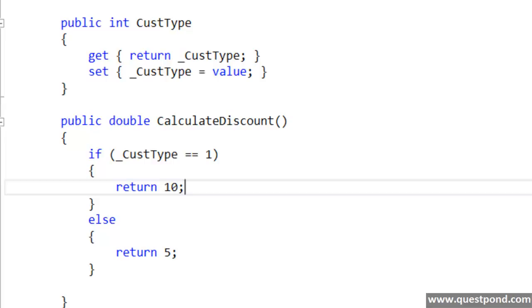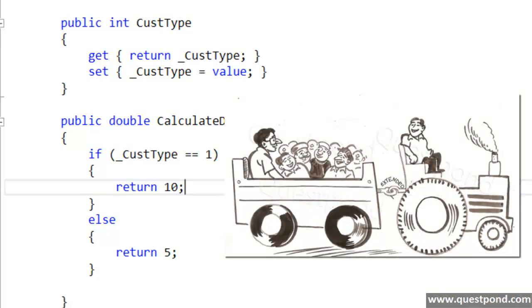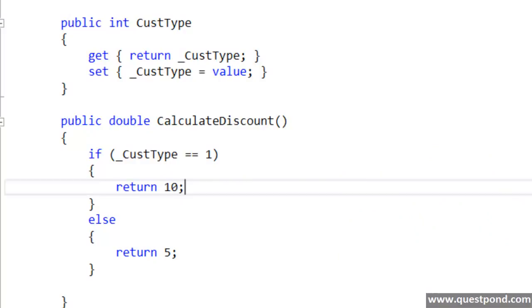So how about changing our thought process? How about, rather than modifying the customer class, we go for extension? Every time a new customer type needs to be added, we just go ahead and create a new class. So the current code will remain untouched. That means whoever the existing clients consuming this customer class are, they will work as they were working before, and we just need to test and check the new classes.